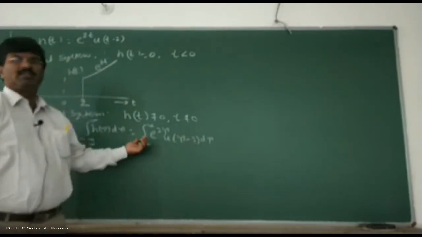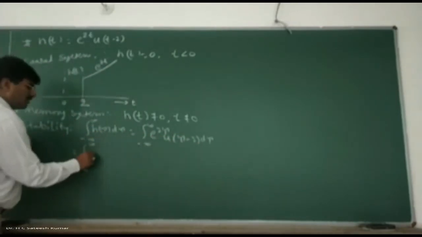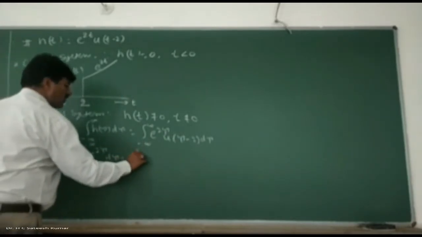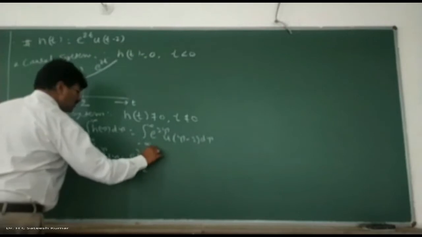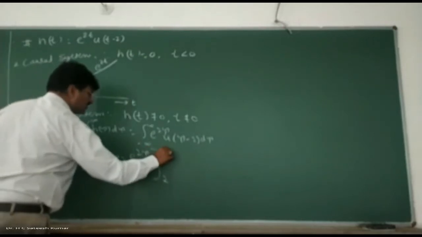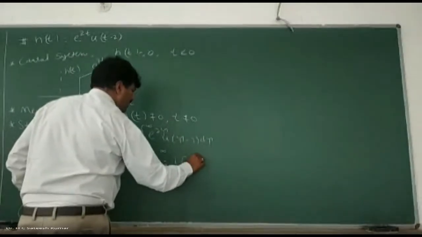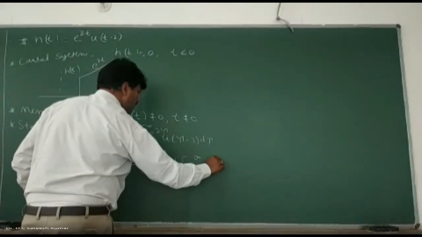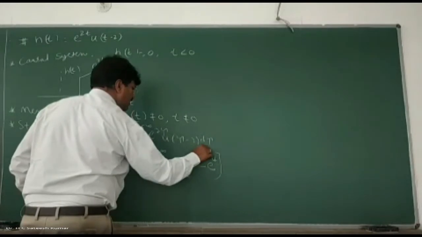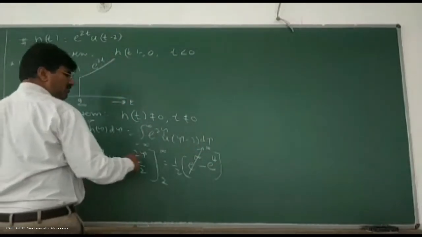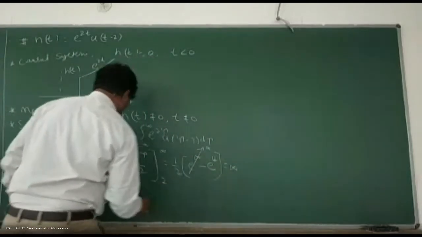Therefore, integrate only from 2 to infinity, e to the power of 2 tau d tau, which is equal to e to the power of 2 tau divided by 2 between the limits 2 to infinity, which is equal to 1 by 2 into e to the power of infinity minus e to the power of 4. This is infinity. Infinity minus anything is infinity. Therefore, the system is unstable.